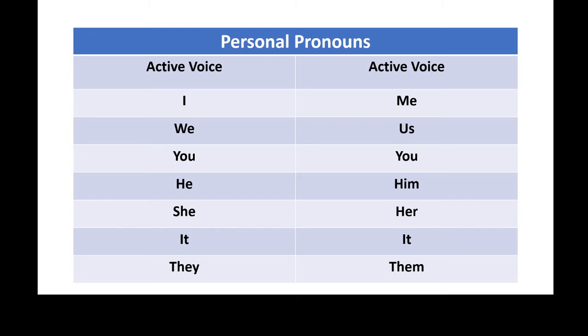So this kind of change would be there while transforming an active voice sentence into a passive voice sentence. Personal pronouns will be converted into different forms: I will turn into me, we will turn into us, you will remain you, he will turn into him, she will turn into her, it remains it, and they will turn into them.